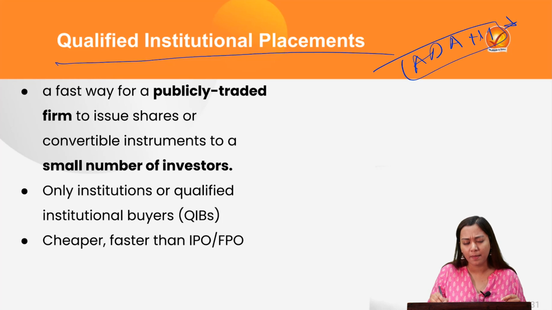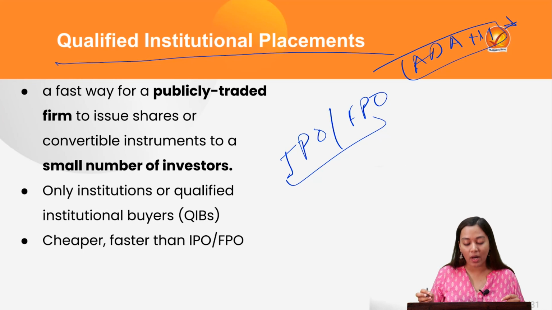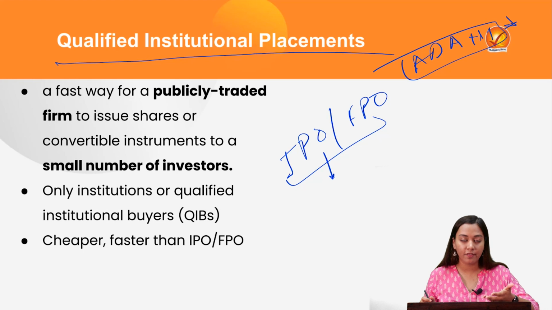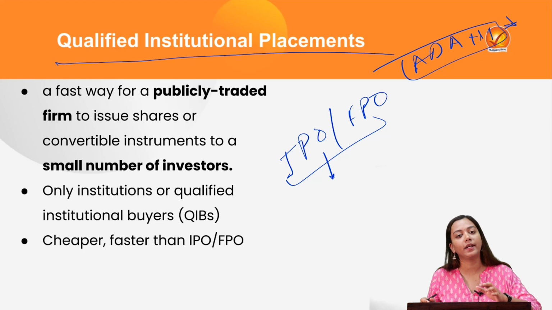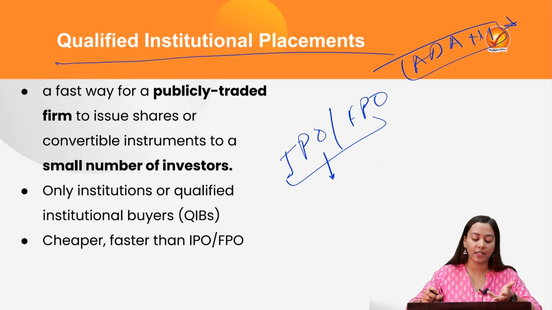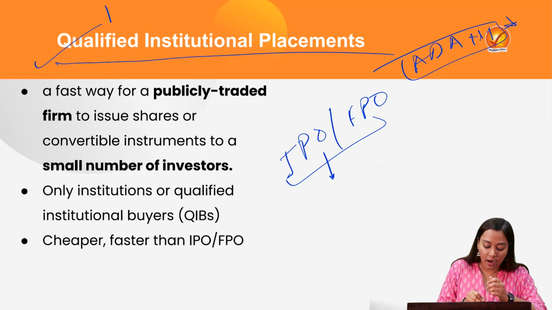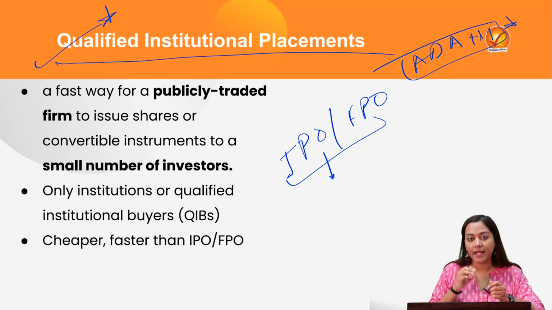Because it's an easy way. Generally, we issue IPOs and FPOs, but that is a lengthier way. Why? Because in order to issue them, we first have to showcase our verification documents in front of the market regulator SEBI. But if we want to bypass this process and directly list on the market, we can issue a flexible option, which is qualified institutional placement.